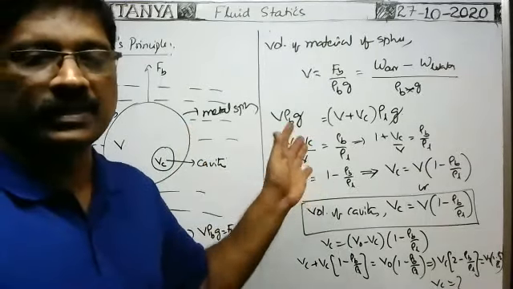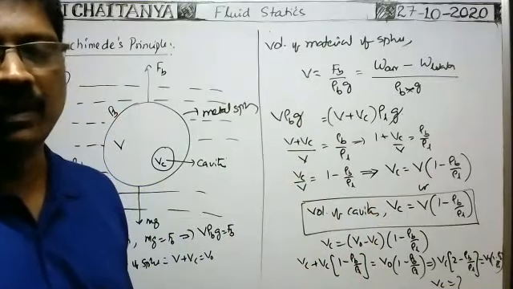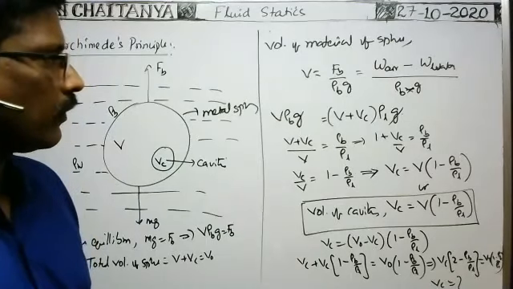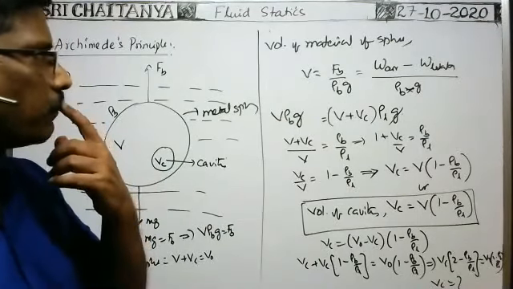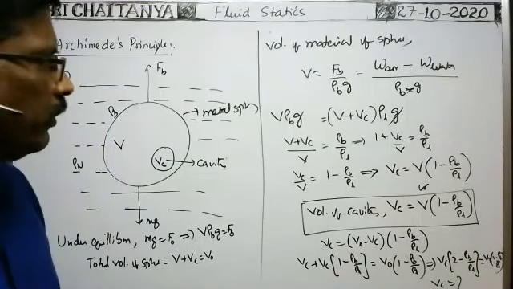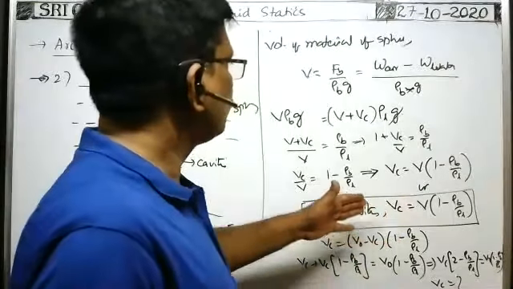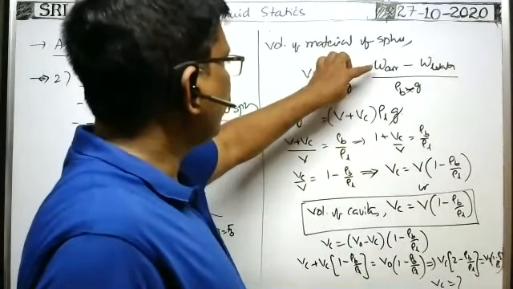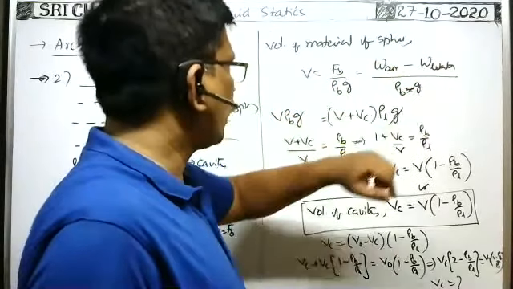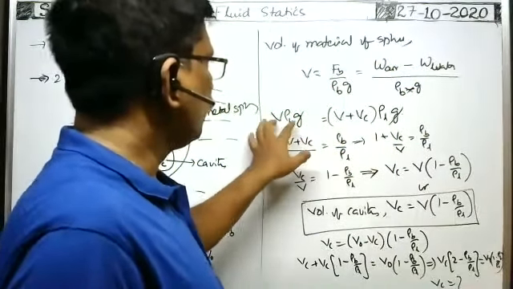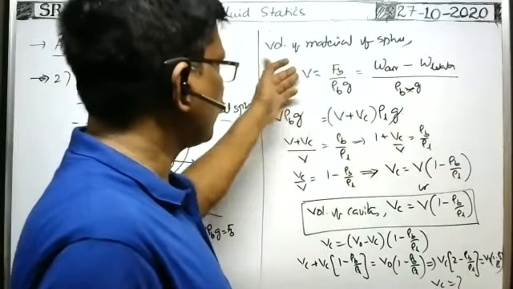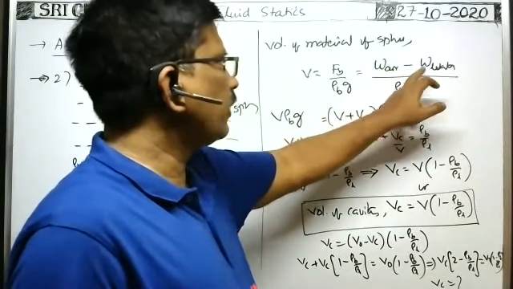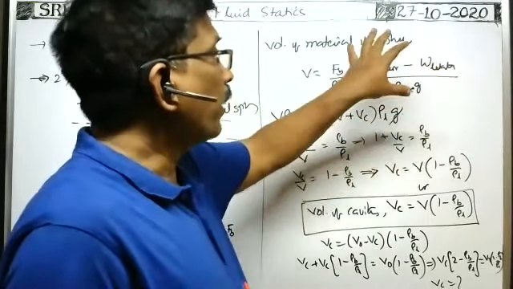Whenever the body is completely submerged, in such case, we can write V into 1 minus rho B by rho L, which is already weight of the body in air minus weight of the body in water. Okay, we got this one now. V rho B g, I just did cross multiplication. V rho B g is equal to (V plus Vc) into rho L into g, because weight of the body in air minus weight of the body in water is equal to buoyant force.